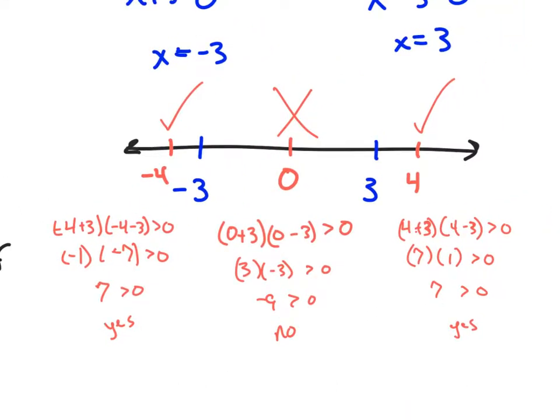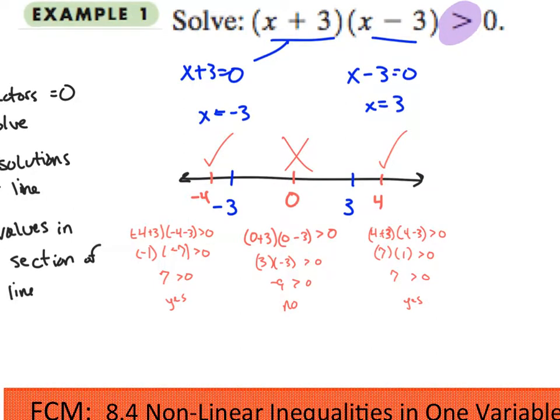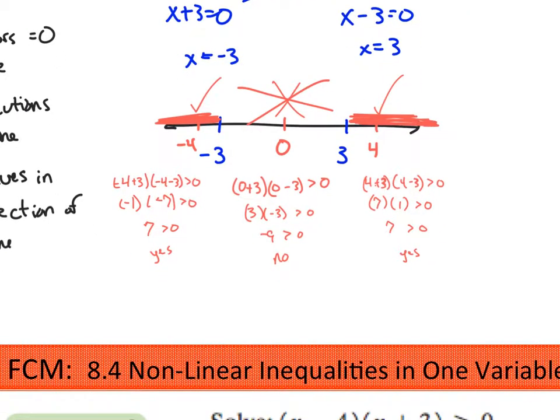So what we just learned here is that all of this section over here works. All of this section on the right side works, but not the section in the middle. Okay? So our answer is everything on the far left, negative infinity, to negative 3, because if I had to call this far edge something, I could call it negative infinity on the far left.